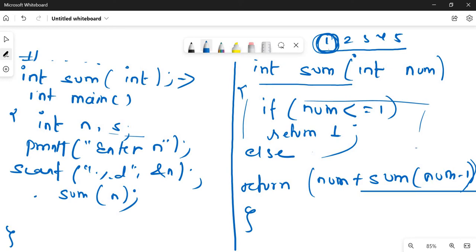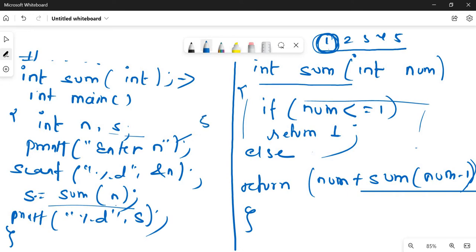So let's run this code. After returning, it comes back to the calling function, where we called sum n. Let me store this in s and print the value of s. Printf %d and s. Fine, so let's run the program. Enter n. We have to enter how many natural numbers we want to read. Suppose let me start with 5. Okay, 5 natural numbers.